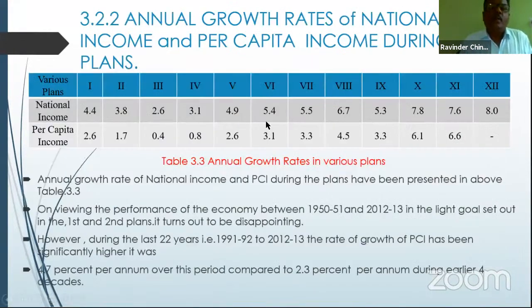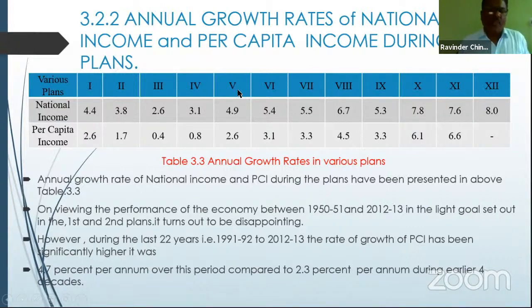The fourth 5-year plan was implemented between 1969 and 1974. In this period, national income increased by 3.1%. The per capita income was at a low level, just like the third 5-year plan. This was because of the high growth of population and high birth rates in the economy. The high size of the population hampered the economy a lot, and the growth in national income was not matched by corresponding changes in per capita income. This happened during the fourth 5-year plan.